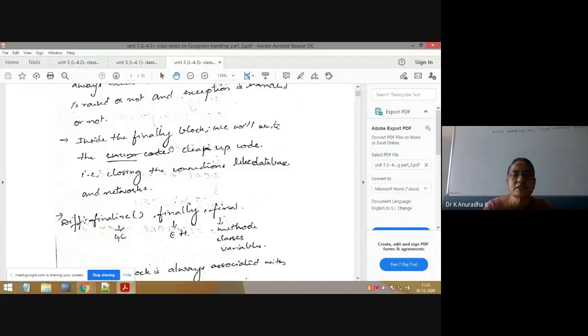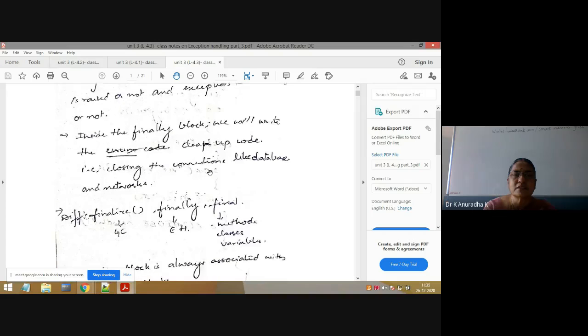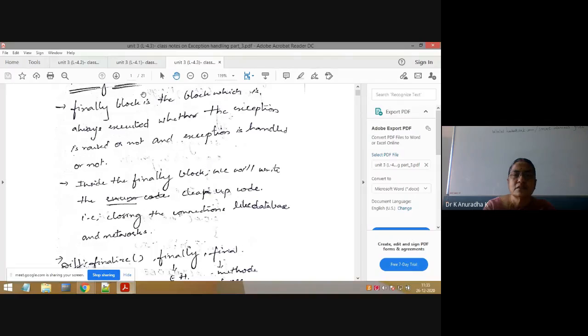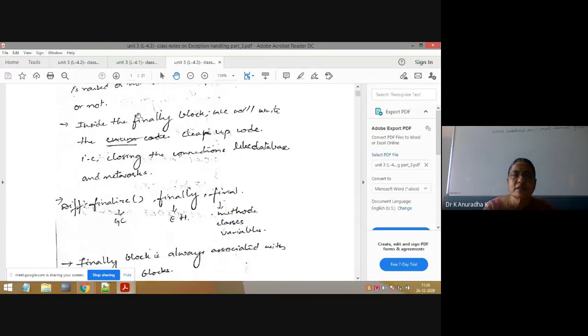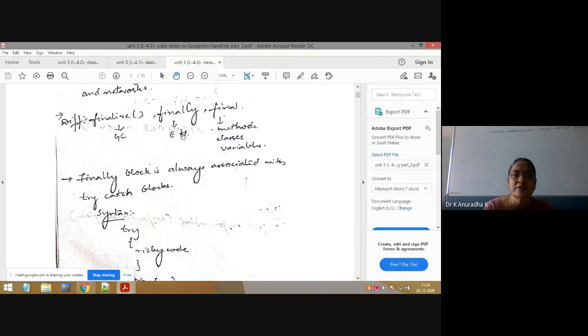For that purpose, in exception handling programs, to write the cleanup code, we use the finally block. So the purpose of the finally block is to write the cleanup code, that is, to close database connectivities, network connectivities and so on. It is always executed, that is the first point, and inside it we write cleanup code. So the finally block is optional.